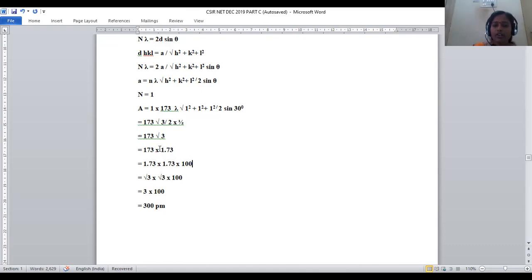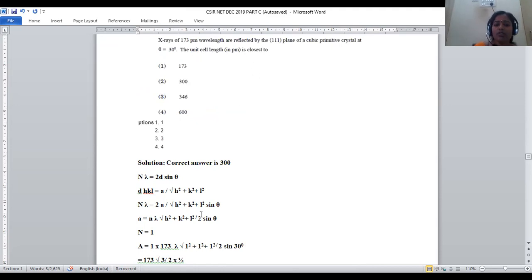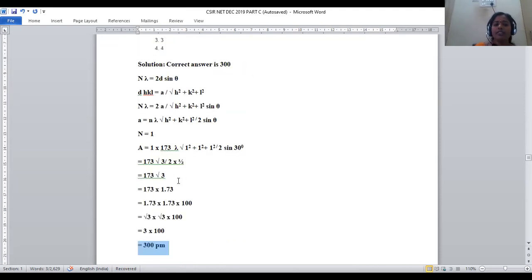In order to simplify the calculation, 173 is also converted into 1.73 by multiplying with 100, and 1.73 is nothing but root 3. So root 3 into root 3 into 100 is nothing but 3 into 100, that is 300 picometers. The unit cell length is calculated as 300 picometers.